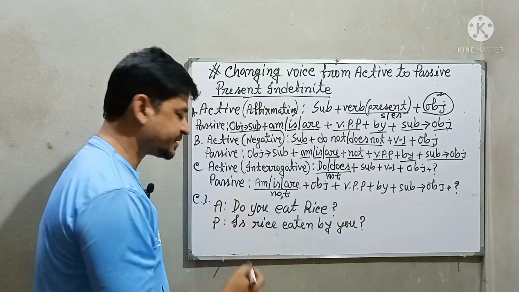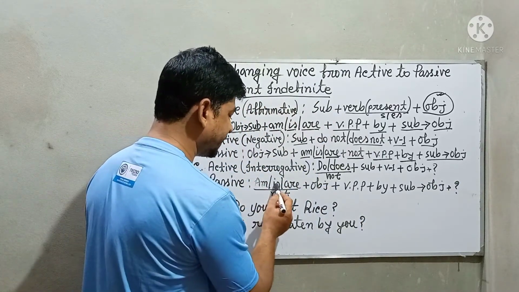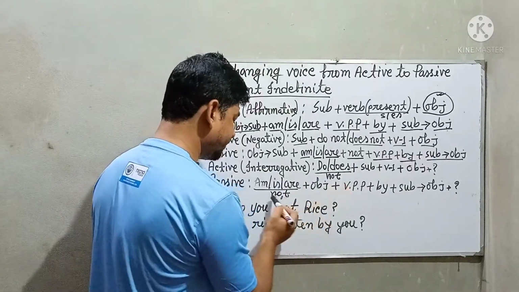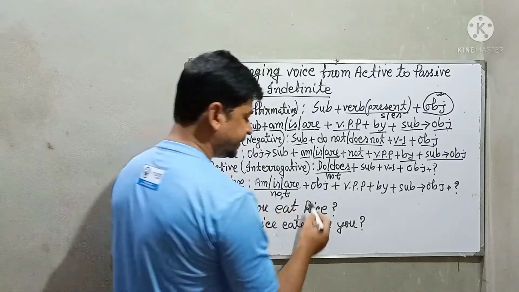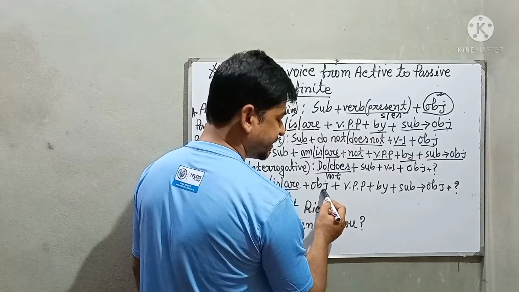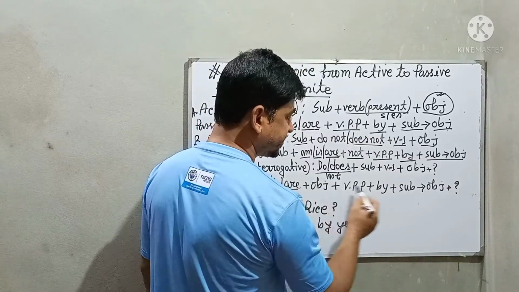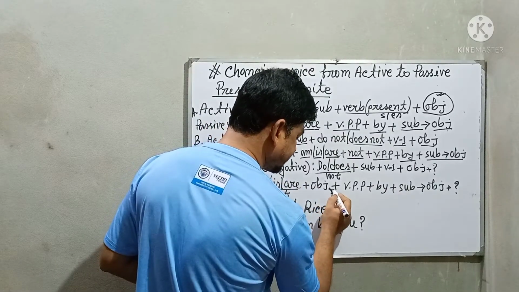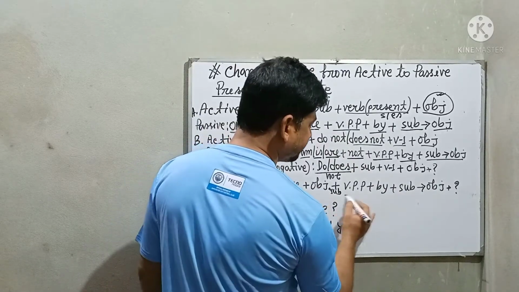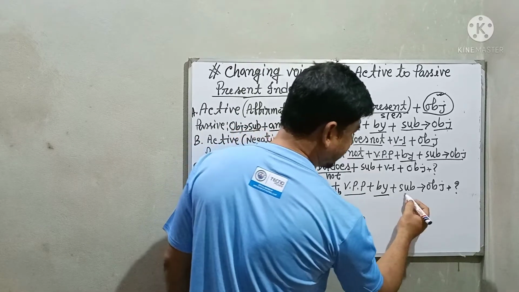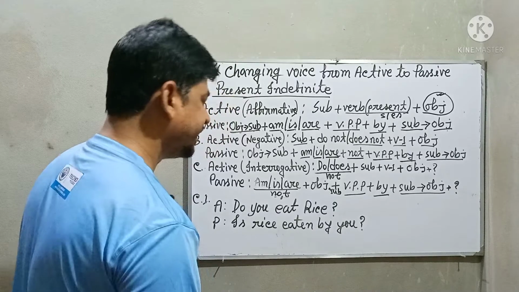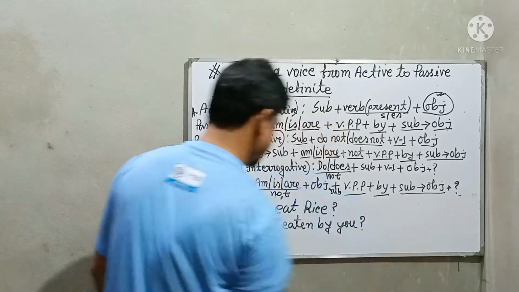If you want to make it passive, you have to use am/is/are in the beginning of the sentence. If it is negative, you have to add not. Then the object will be subject, then verb past participle, then by, then your subject will be converted into object. Then you have to use note of interrogation accordingly.